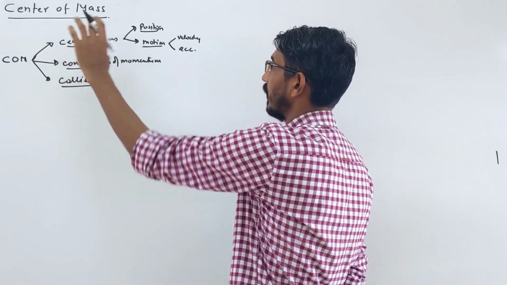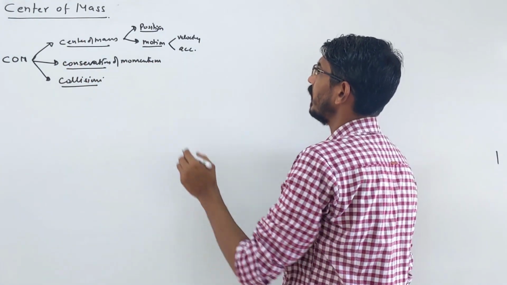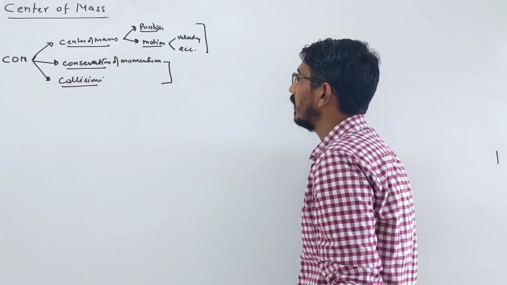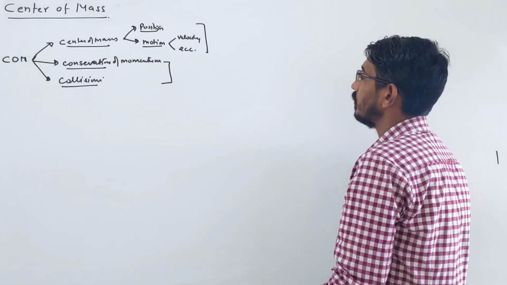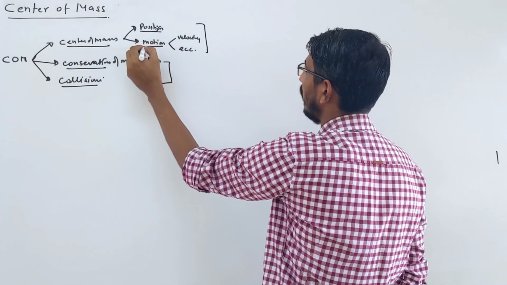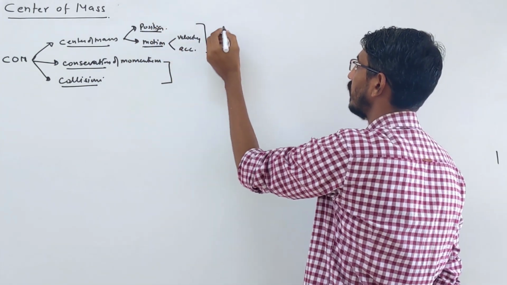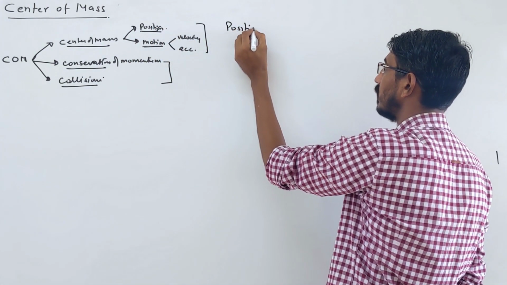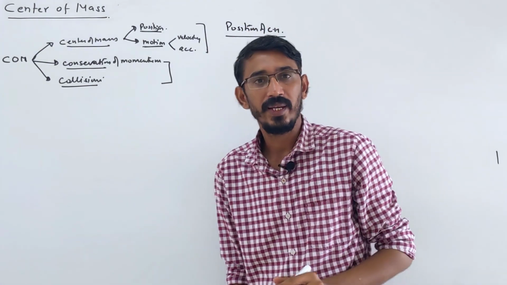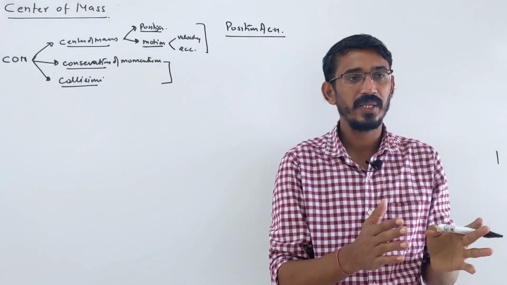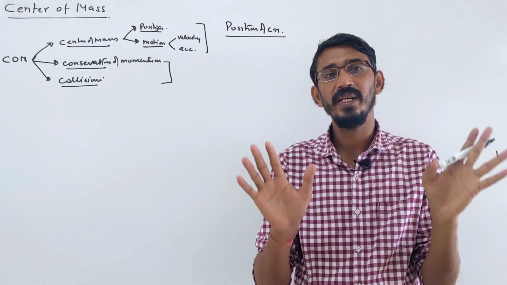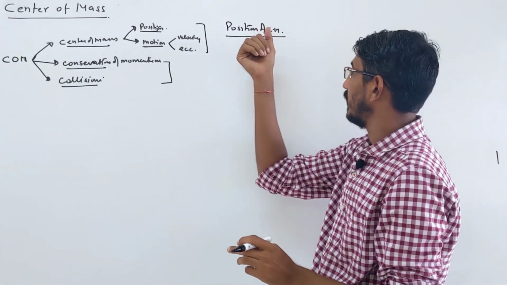So these are 3 major topics. In 1 week we will talk about this topic, and next week we will talk about this topic. Before starting the chapter, I want to say what we learn here. When we talk about position of the center of mass, we will learn to calculate, whether you have 1 particle, 2 particles or 100 particles, their combined center of mass.